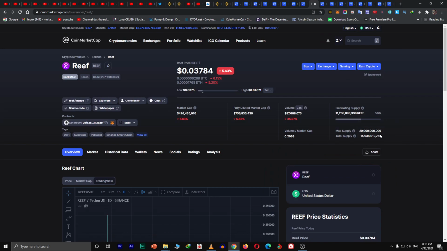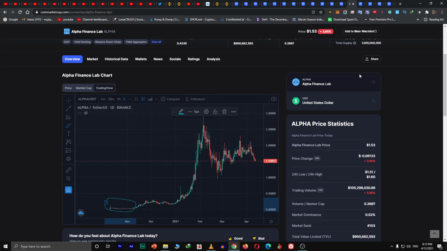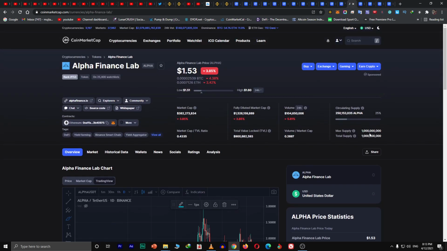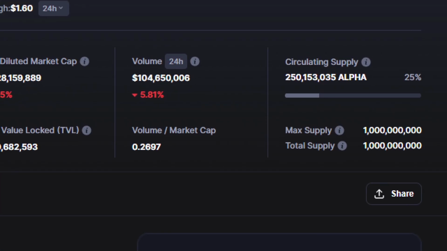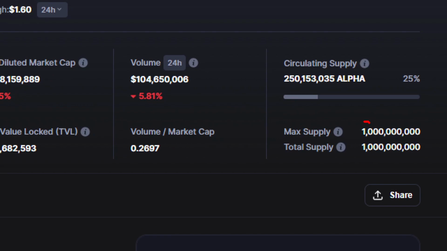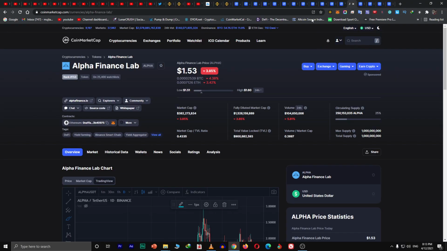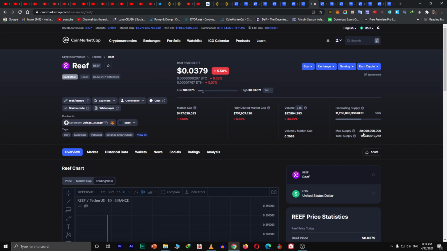You see, Reef got 20 billion supply. This one got 1 billion supply. So 1 billion and 20 billion.